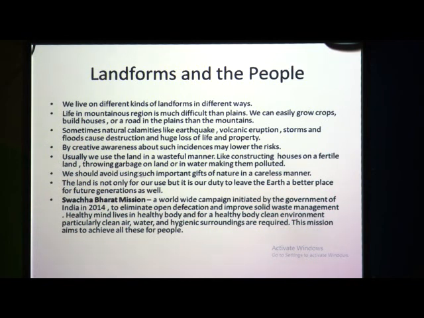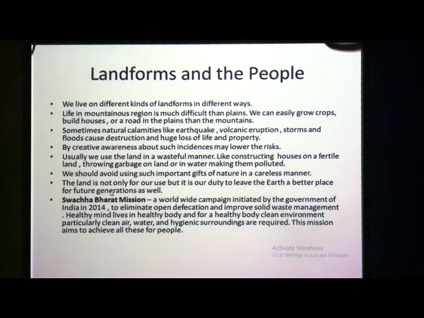Again, we are throwing garbage on land and also in water, which makes them polluted. We have seen that garbage is thrown in the water. So, what happens here? The water gets blocked, it does not flow, and the water also gets polluted. So, we should avoid doing such things, using such important gifts of nature in a careless manner.